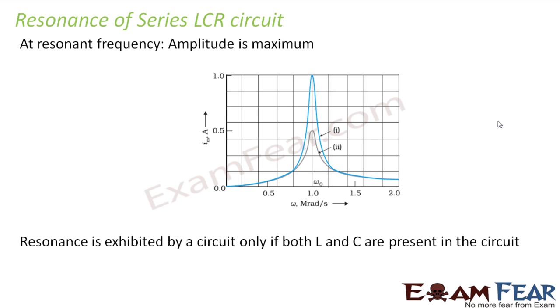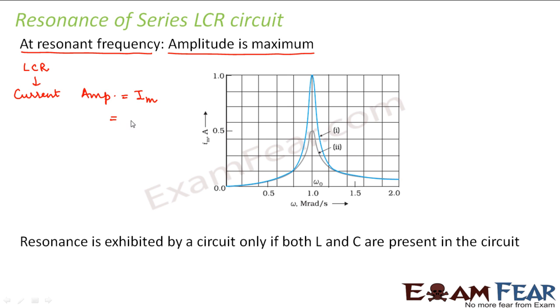What happens in case of an LCR circuit? So when does resonance occur in case of an LCR circuit? What did I tell you? I told you that at resonant frequency, amplitude is maximum. That means whenever resonance occurs, the amplitude is maximum. So which amplitude am I talking about when I am talking about an LCR circuit? In an LCR circuit, the amplitude I am talking about is the current amplitude. So what is my current amplitude?